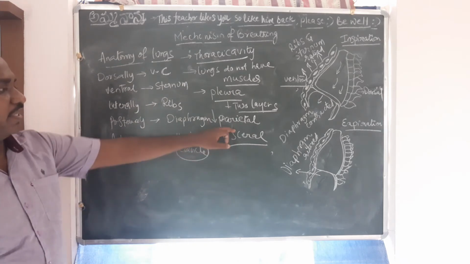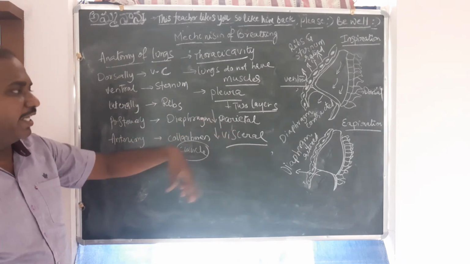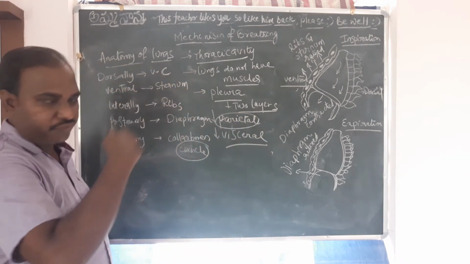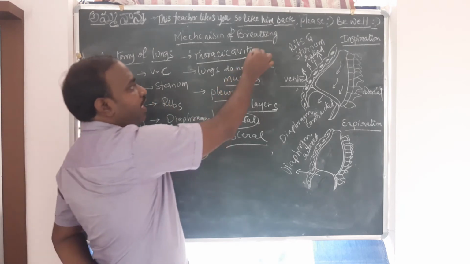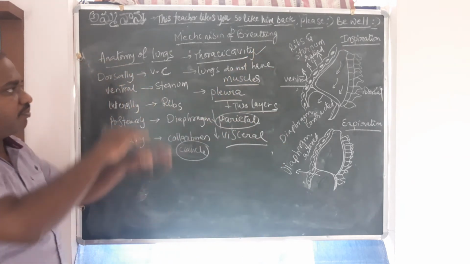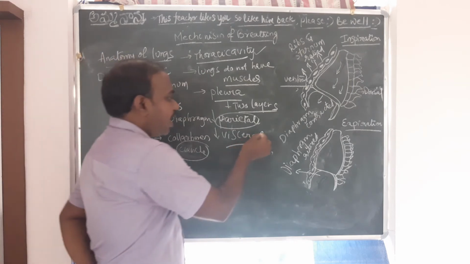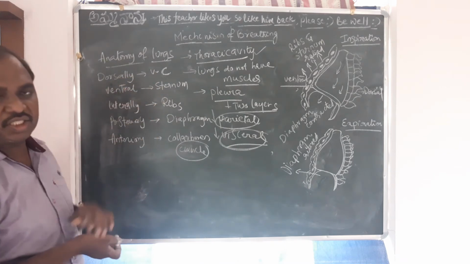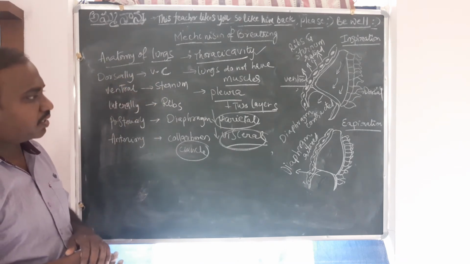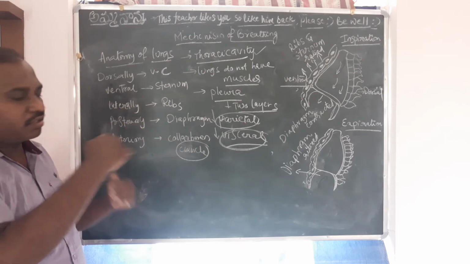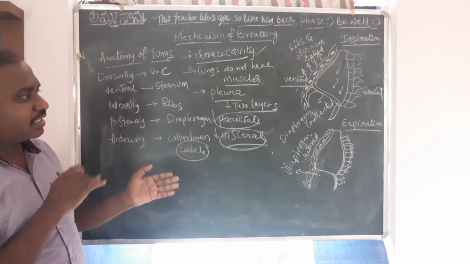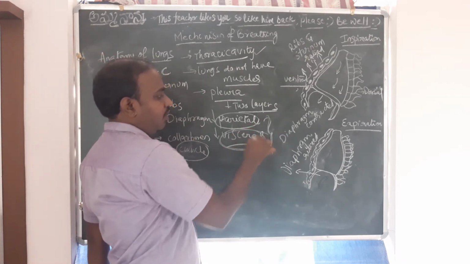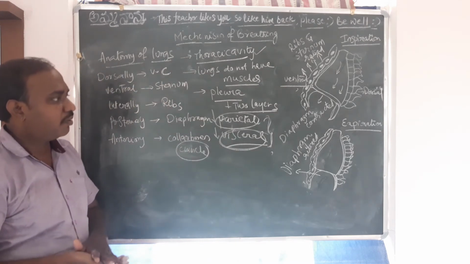Now this parietal layer is completely attached to the thoracic cavity, and the visceral layer is attached to the lung surface, and we have fluid between these two. When you say intrapulmonary pressure, you are actually considering the pressure created between these two layers, right?